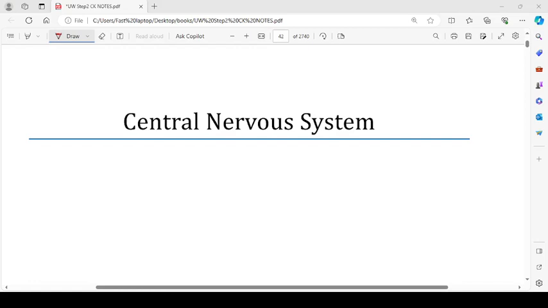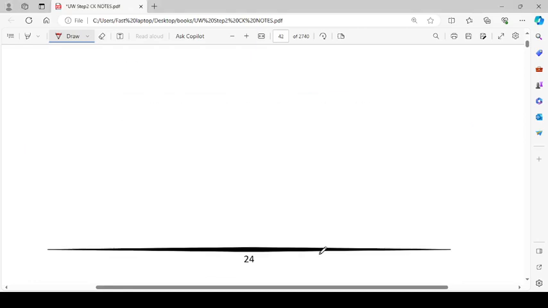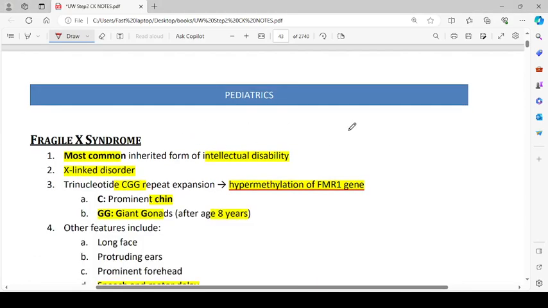Bismillahirrahmanirrahim. So now we are starting the central nervous system. So in the central nervous system, first syndrome is Fragile X syndrome, most common inherited form of intellectual disability.